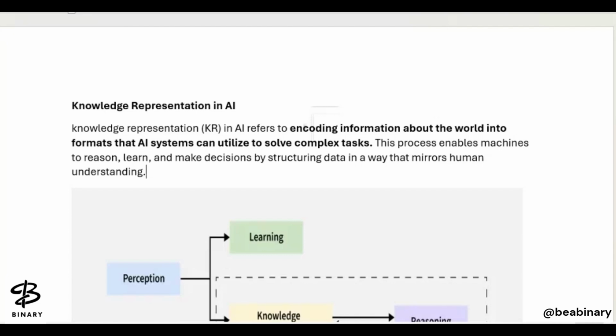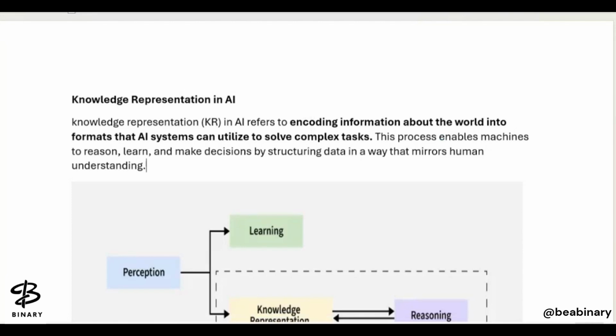It is encoding our information about the world into formats that the particular machine can understand, can reason with, and then use to make future decisions or to solve complex tasks. So this process involves the machine reasoning, learning, and making decisions by structuring data in a way that mirrors human understanding, right?